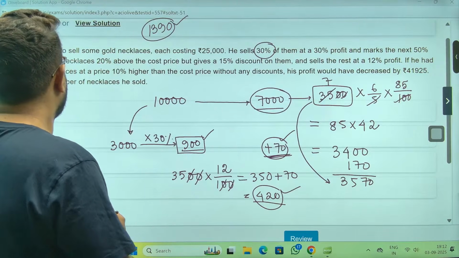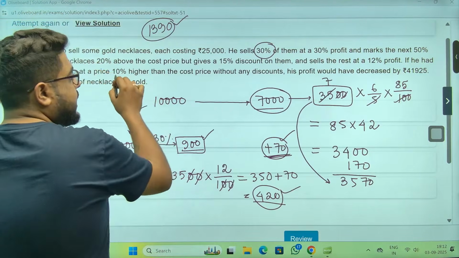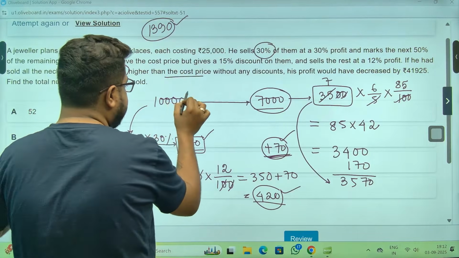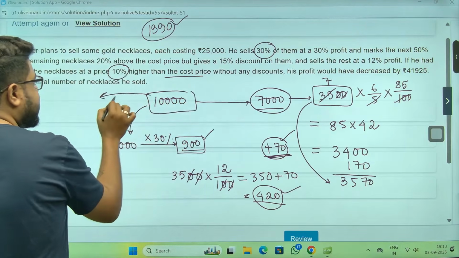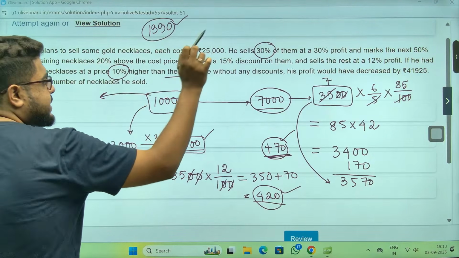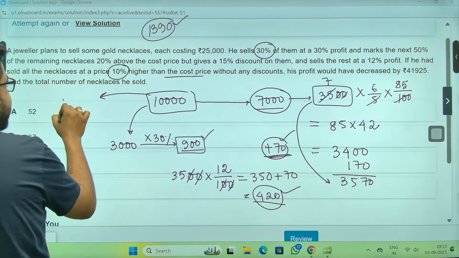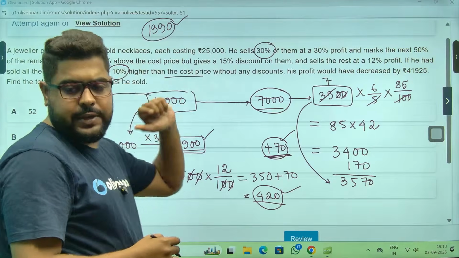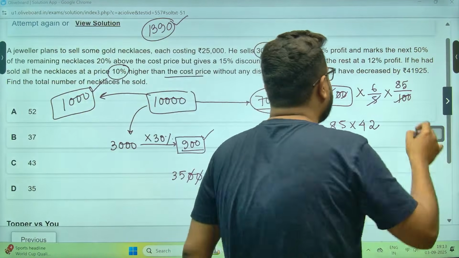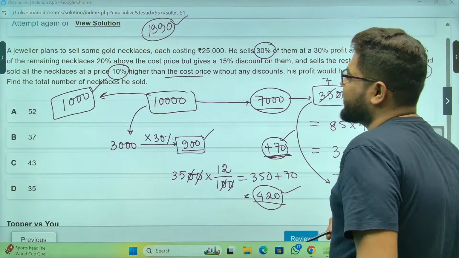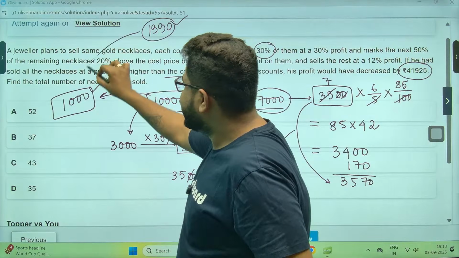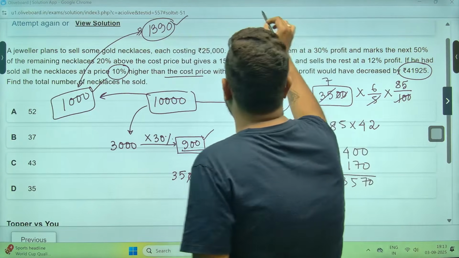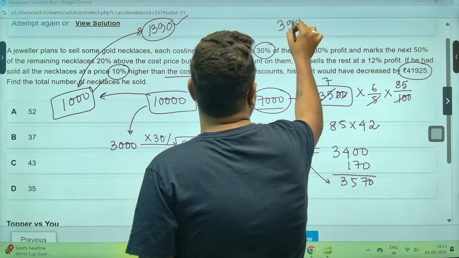Now, if he had sold all the necklaces 10% higher than the CP, CP was 10,000. So 10% profit without any discounts. In that case, his profit would have been 1,000 rupees, 10% profit. His profit would have decreased by this much. Sir, understand, the decrement of how much over here? Sir, 1,390 and this 1,000, meaning sir, 390 decrement.